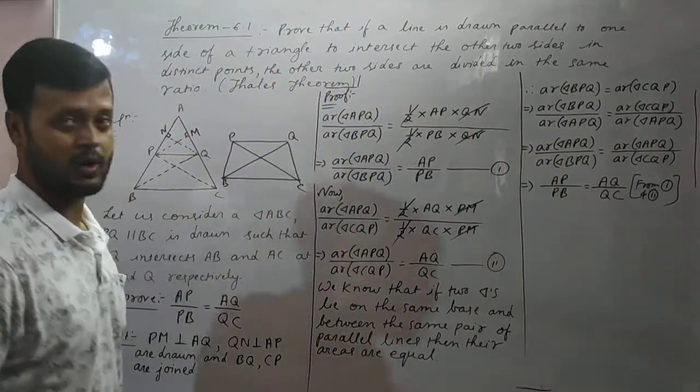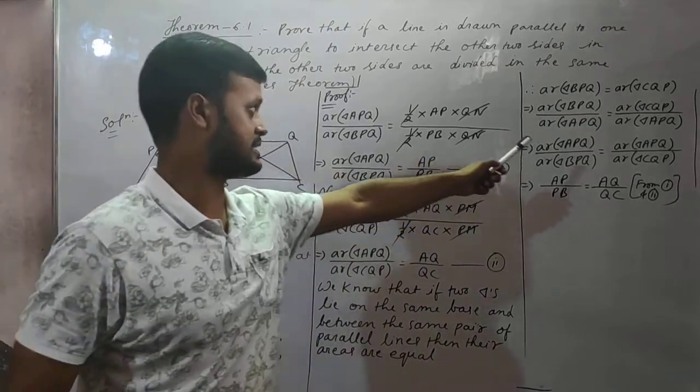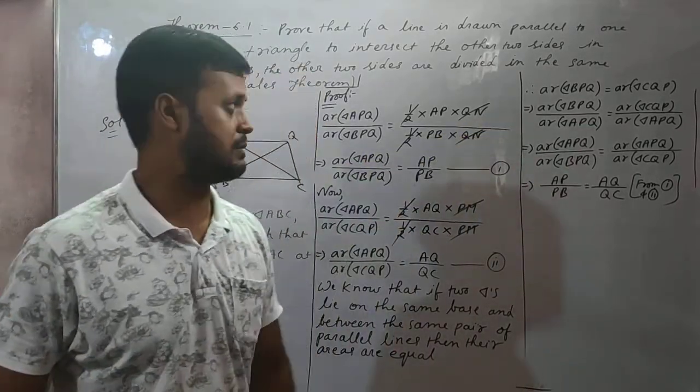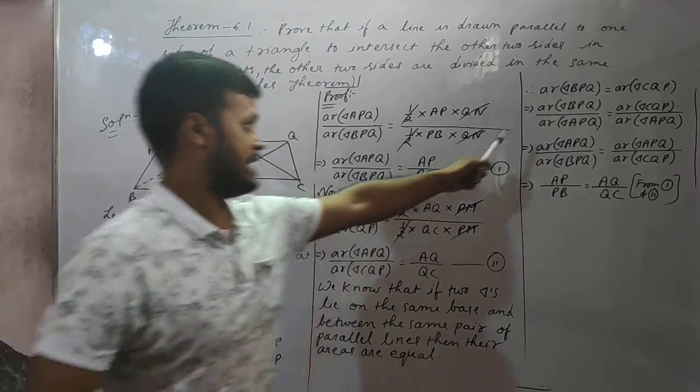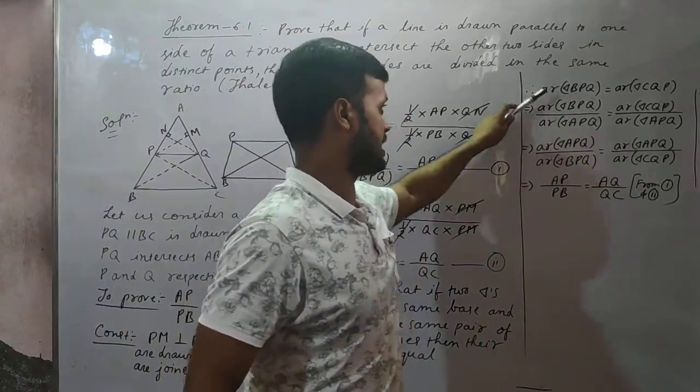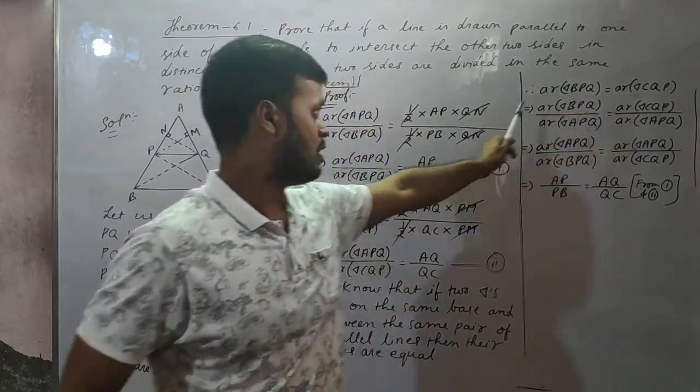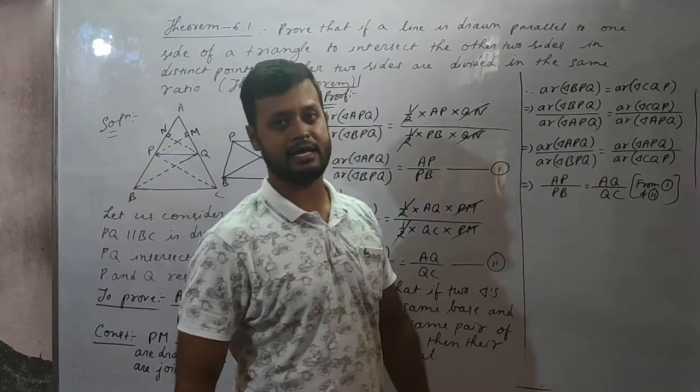Now, students, next I divided both sides by area of triangle APQ. On both sides of the equation, I am dividing by area of APQ.